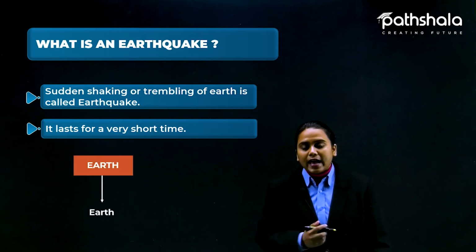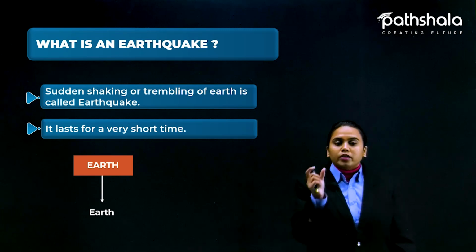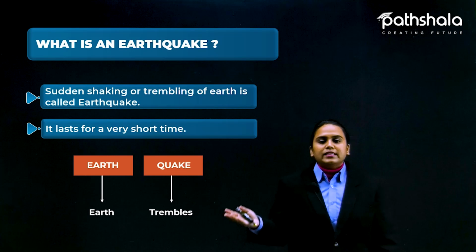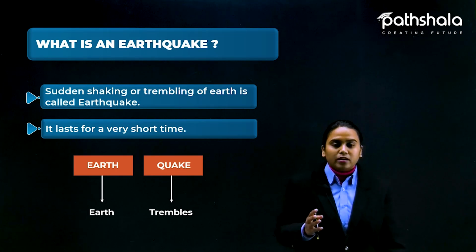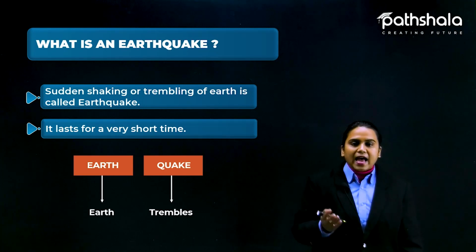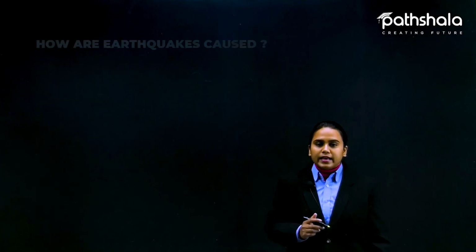Okay. So why does this happen? If we split the word earthquake into two parts, earth means earth and quake means tremble, that means the shaking. So if a part of the earth is shaking, we can say that the earth is quaking. That is the earthquake. Fine. So this is what an earthquake is.